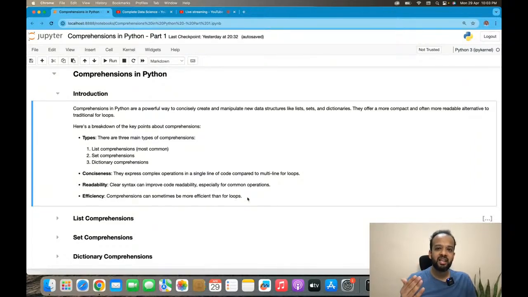And we will understand how you create a comprehension. What does it actually mean? What would you need to do if you were not using a comprehension to execute the same logic?